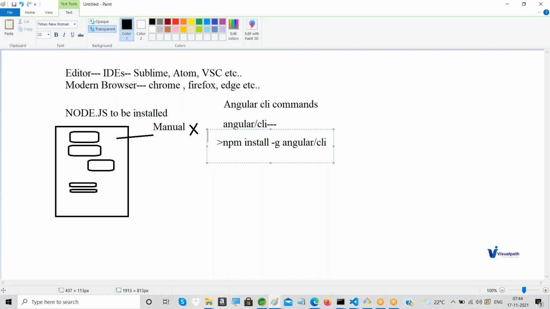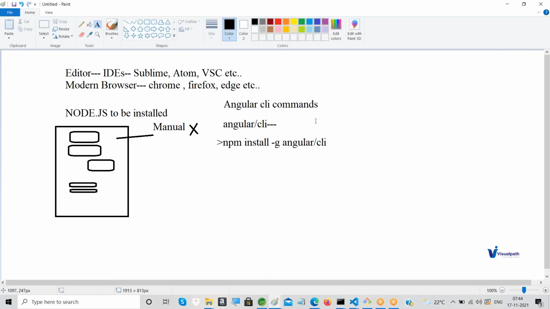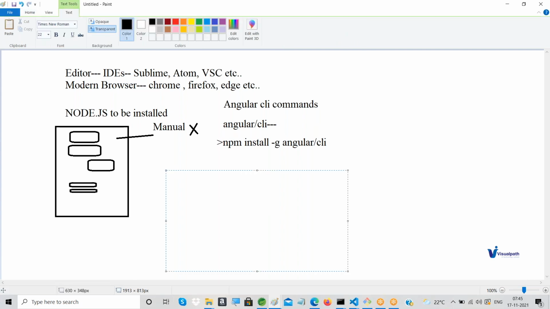So now we are going to create one simple application with respect to Angular. But before that, to create any application using Angular CLI, we have to use this command here called ng new and your Angular application name. Whatever name you want to give to your Angular application, you have to provide that.